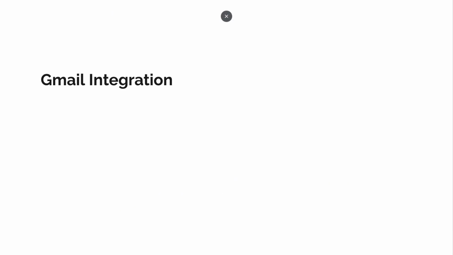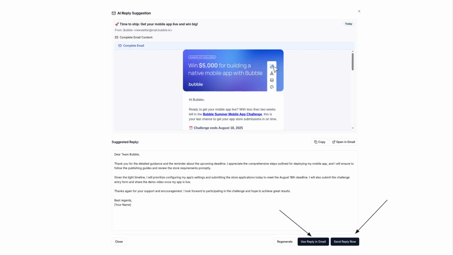And what else? Of course, we have Gmail integration. So both of those use reply in Gmail and send reply now. This is either creating a draft in the Gmail or sending a message from Gmail directly. So this is in whatever way might be useful for the users. We've seen usage for both of them, so we hope that this might be useful. And it's already connected to the integration that you've specified.